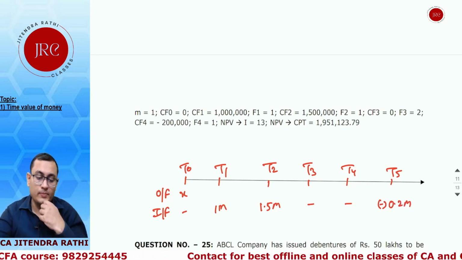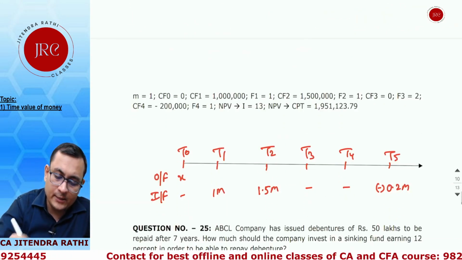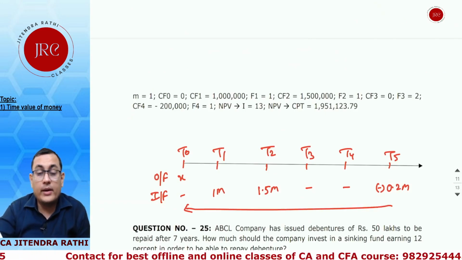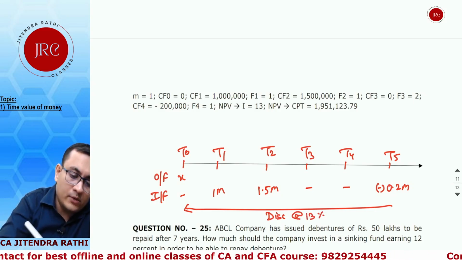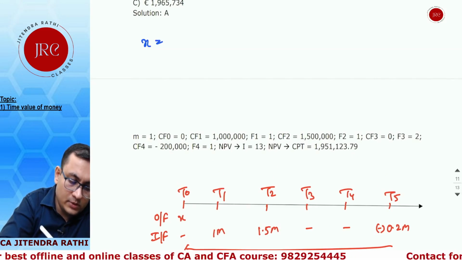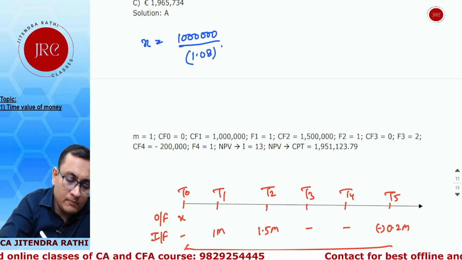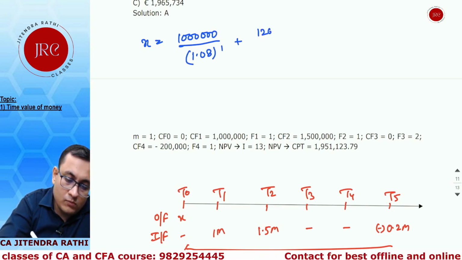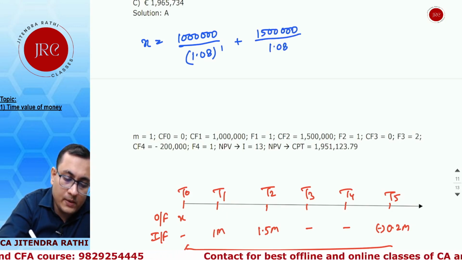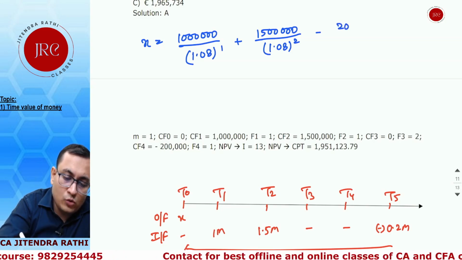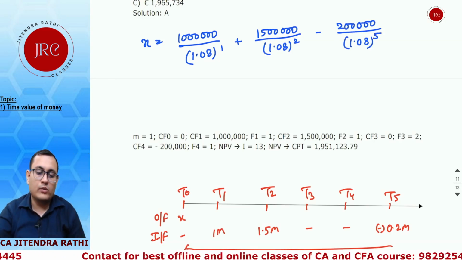So how much should we be ready to pay today if the rate of interest required is 13%? To make it relatively equivalent, we will discount at the rate of 13%. So your X should be equal to 1 million divided by 1.13 power 1, plus 1.5 million divided by 1.13 squared, and negative 0.2 million divided by 1.13 power 5. We need to calculate individually.